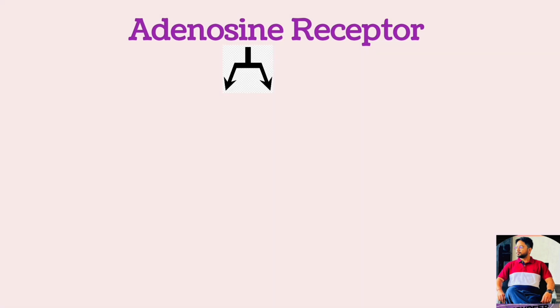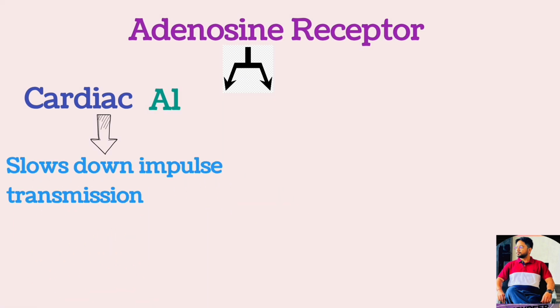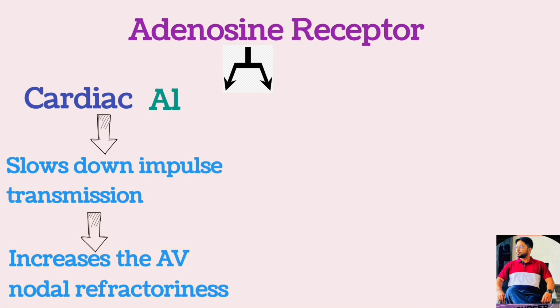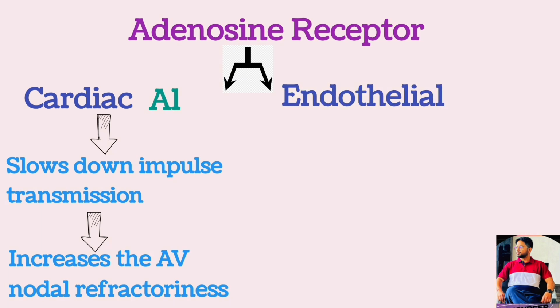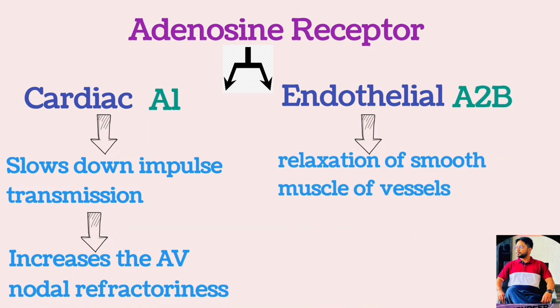The adenosine receptor found at the cardiac AV node is the A1 receptor that slows down the impulse transmission. Thus, it increases the refractoriness of the AV node. And the adenosine receptor found in the endothelium is the A2B type of receptor that causes relaxation of the smooth muscles of the vessels, mainly the arteries, that causes the vasodilation.